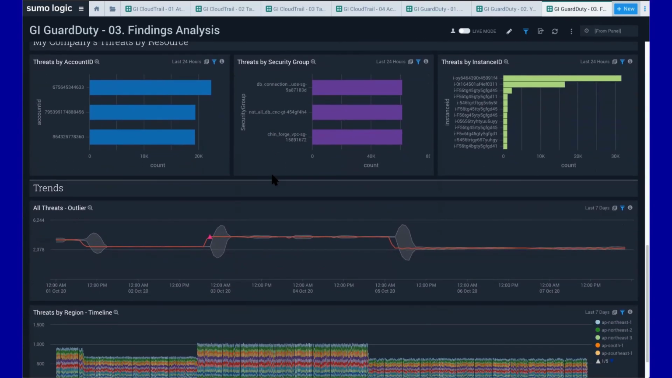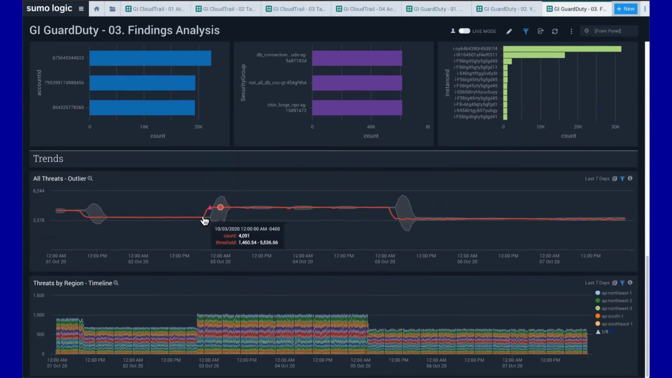Lastly, I want to just showcase another couple of visuals that we have where we can actually trend things out and see when we've got an unusual spike or potentially an unusual drop in threats that are coming in, and we can show the threats by different regions as well.